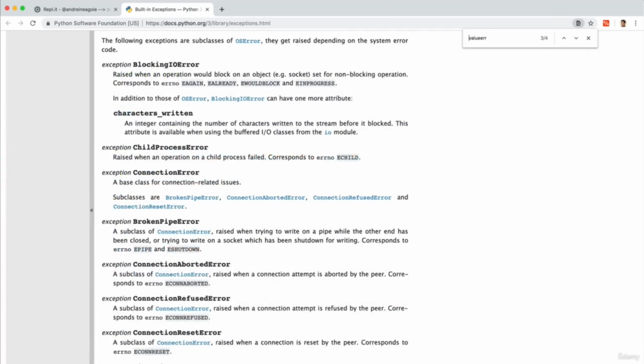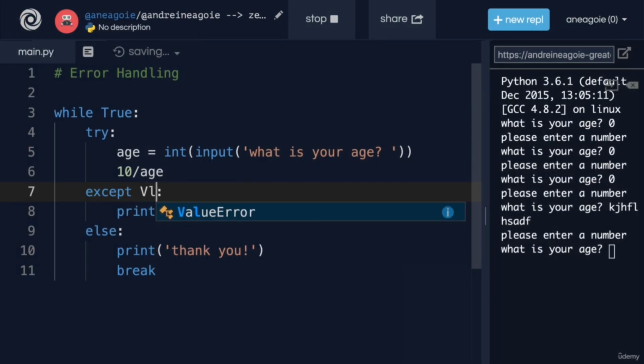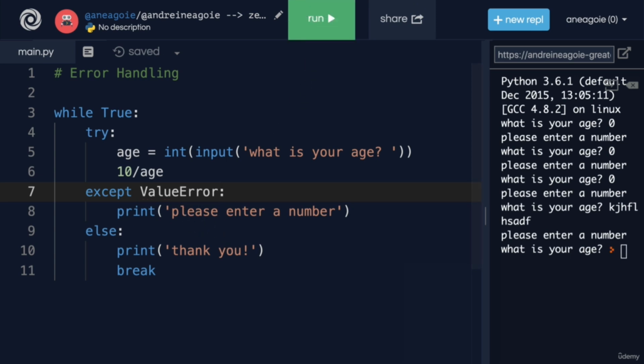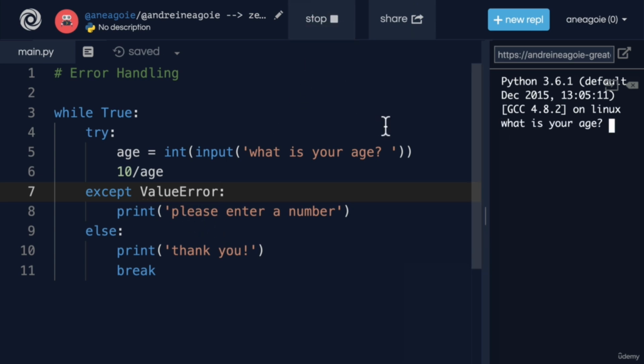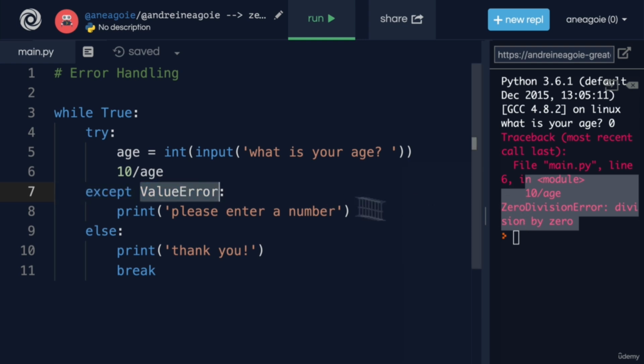And remember, these are built-in errors that I can just copy and paste. So in my case, this is for a value error. So if I run my program and I type in 0, I get my error. This except block only accepts value errors. Any other errors, it does not care about.